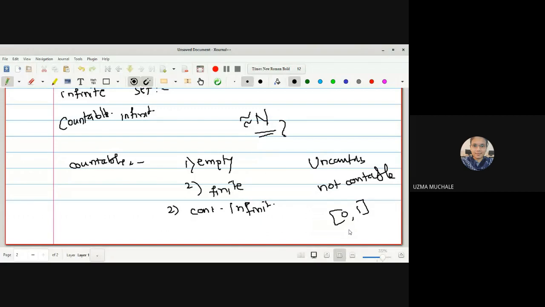The next definition is the uncountable set, a set which is not countable, right? Why do we say it is not countable? Because if you see the definition of a countable set, it is either empty, finite, or countably infinite.